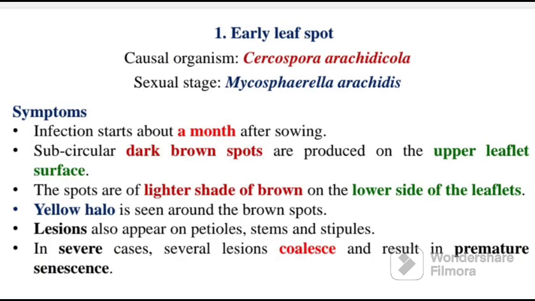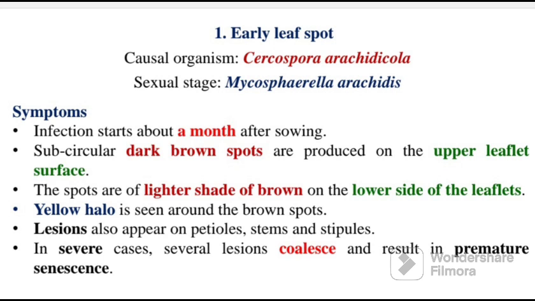Now firstly we will discuss early leaf spot caused by Cercospora arachidicola. Symptoms: infection starts about a month after sowing. A month after sowing, subcuticular dark brown spots are produced on the upper leaflet surface, very important. These spots are of a lighter shade of brown on the lower side of the leaflet. Yellow halo: this question has been asked in a previous year, that a yellow halo is seen around the brown spots. Lesions also appear on petioles, stems and stipules. In severe cases, lesions coalesce and result in premature senescence.